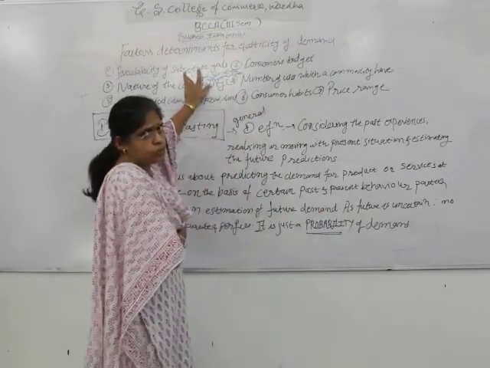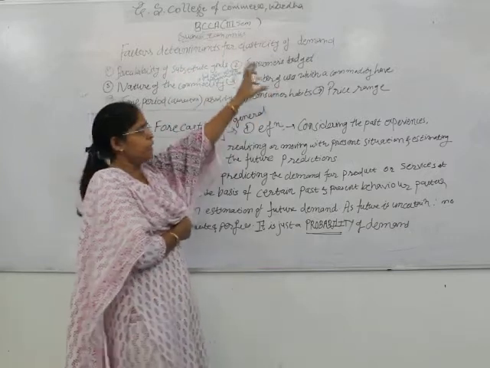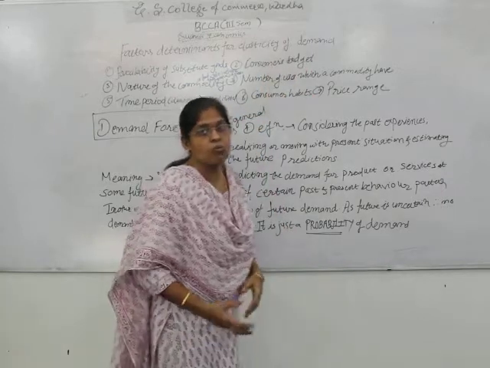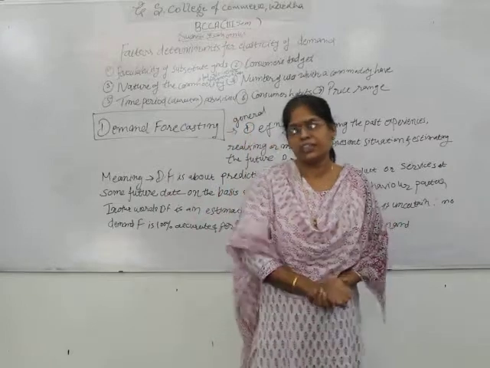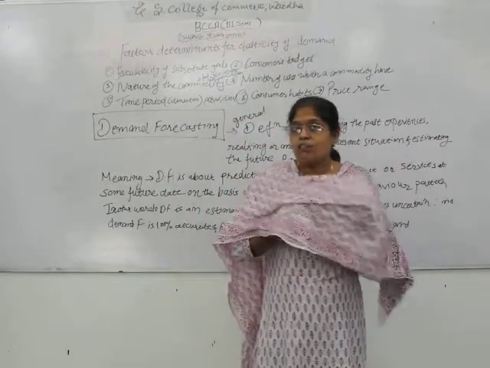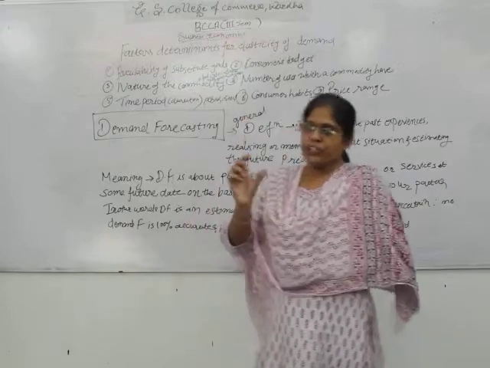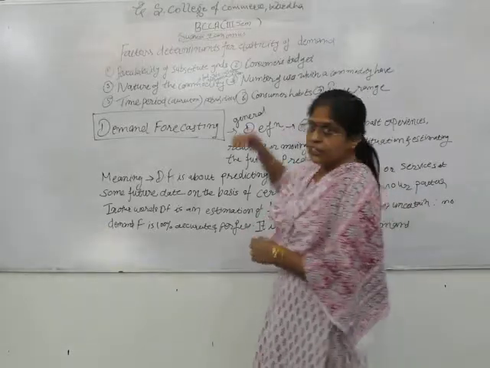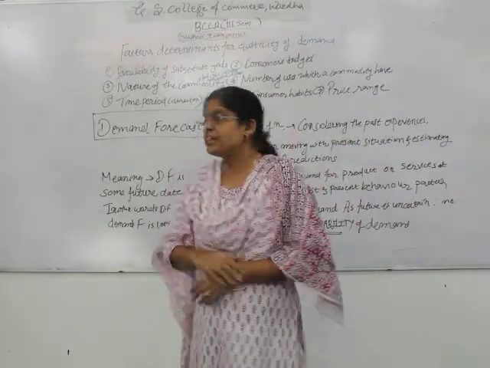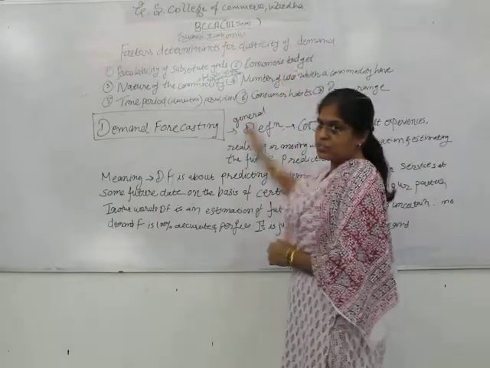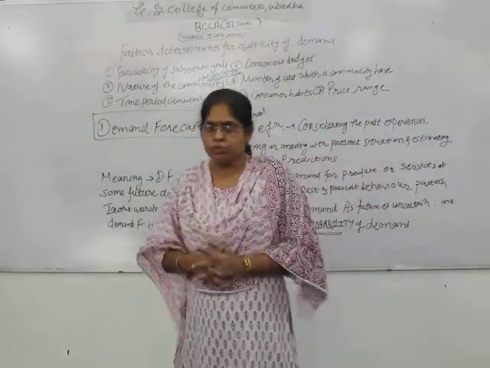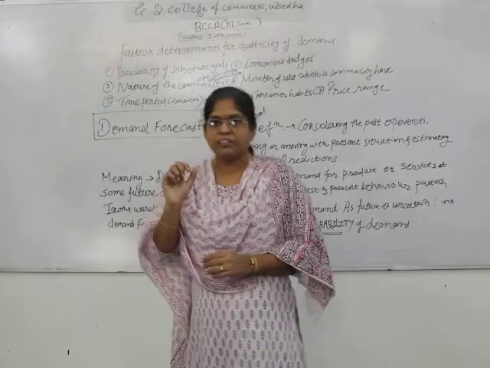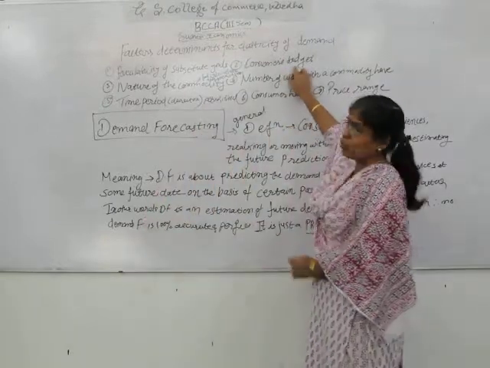As we have seen with substitute goods, there are many options, many areas open to you. Now it is up to the consumer's budget, how much money is available. That is again a determinant, which we have seen in the law of demand: how much money you have, your purchasing power, the availability and capacity to pay for the goods. That is what the consumer's budget is. It means how much money is available with you, how much is in your pocket, and how much you want to spend. Okay, it makes a difference. That is why it is called budget.